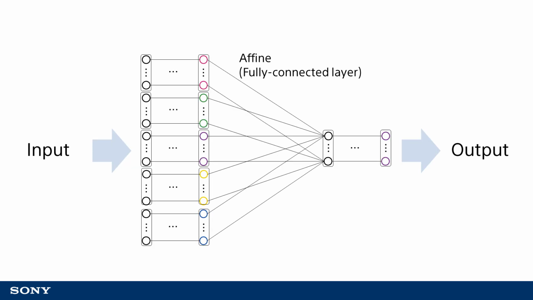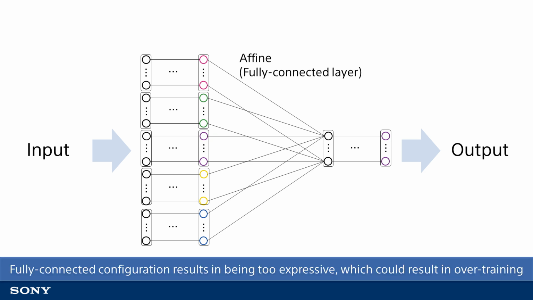Some might think that using all input with a fully connected configuration is the best approach even if not using an attention framework. However, a fully connected configuration results in too many parameters, which could result in overtraining from a limited dataset.